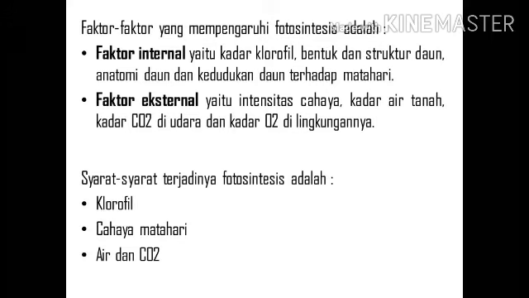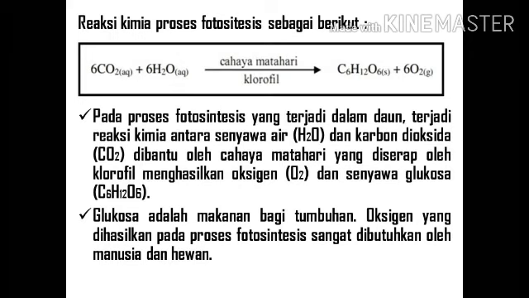Okay, habibi wa habibti, the requirements for photosynthesis are chlorophyll, sunlight, water, and carbon dioxide. Look at the chemical reaction of the photosynthesis process.